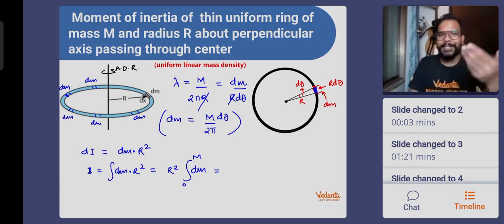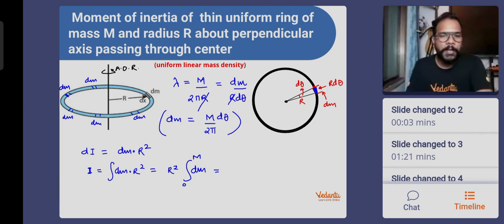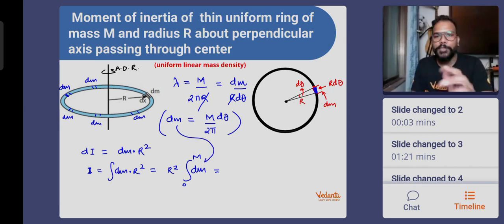If you people want to understand that also, wait till the end of the class. I will explain that also. That if, instead of directly integrating dm, I placed the expression for dm and then integrated from 0 to 2 pi, the result will be unchanged. I just don't want to make it lengthy. That's why I'm directly doing it. It is perfectly acceptable also.